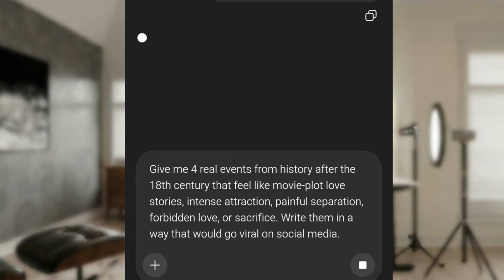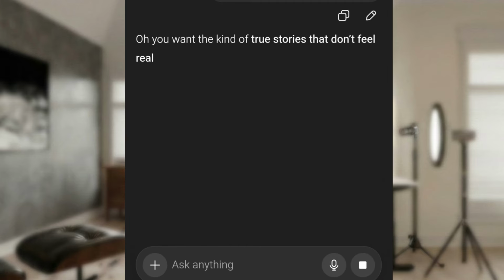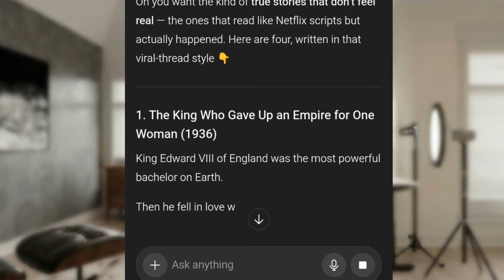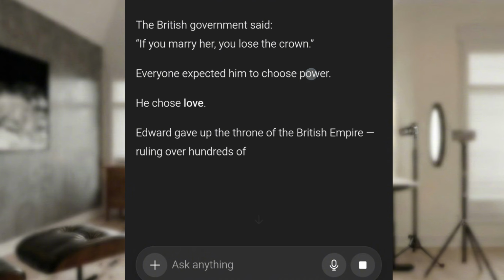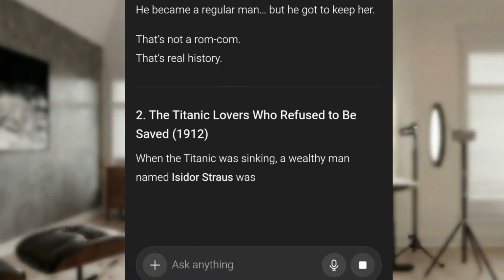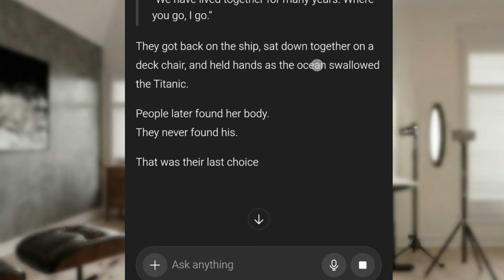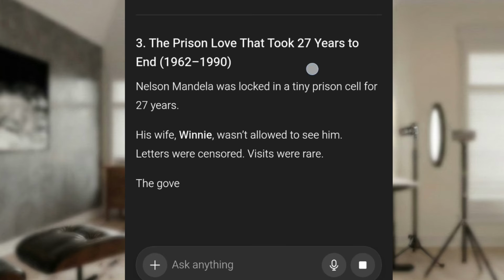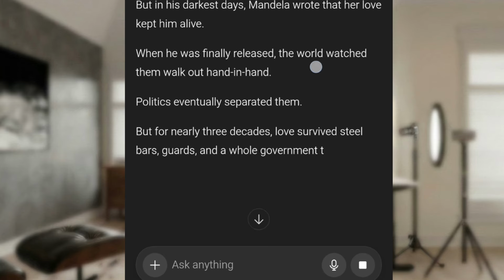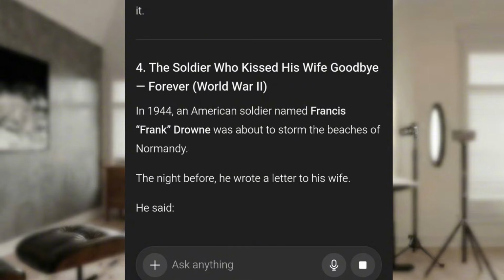You just input this and then we'll get our response from ChatGPT. So we'll just go through it. You go through the stories, the ideas ChatGPT gave you, and then pick one that you love. Pick one that you feel is more interesting than the others. So I will just go through it and pick one.